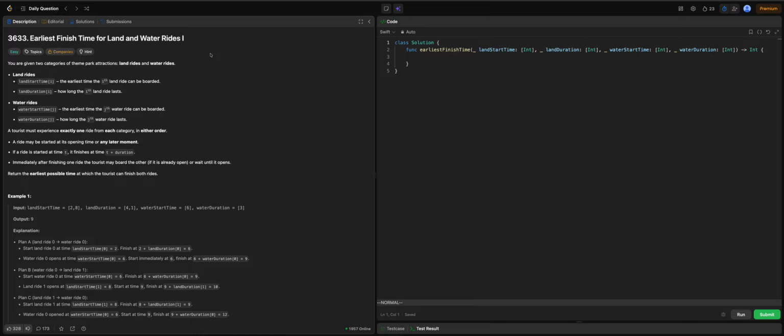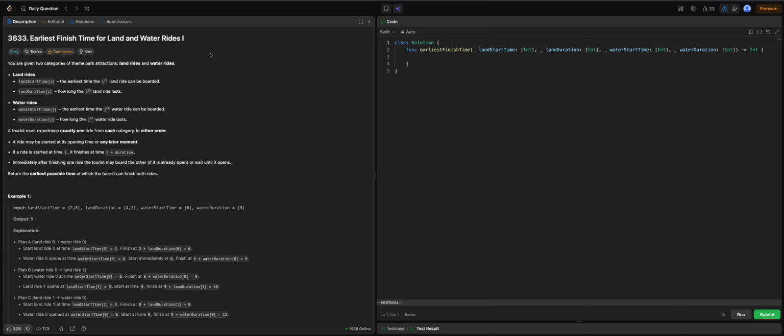One is land start time, which is the earliest time at which a land ride can be boarded. The second one is land duration, how long the land ride lasts. And the same for the water rides: the earliest time the water ride can be boarded, and the water duration is how long the water ride lasts. We are supposed to try exactly one ride from each category in either order. So we could start with the water ride or we could start with the land ride.